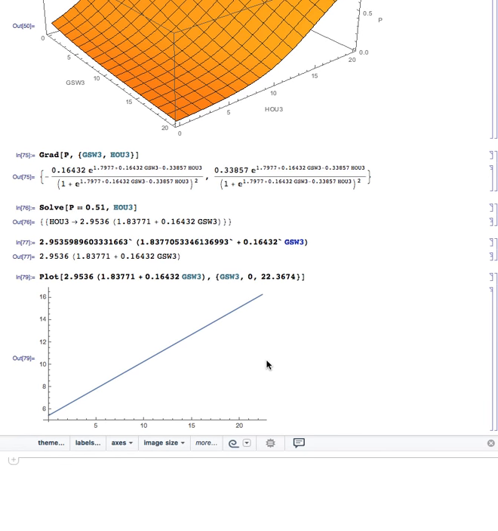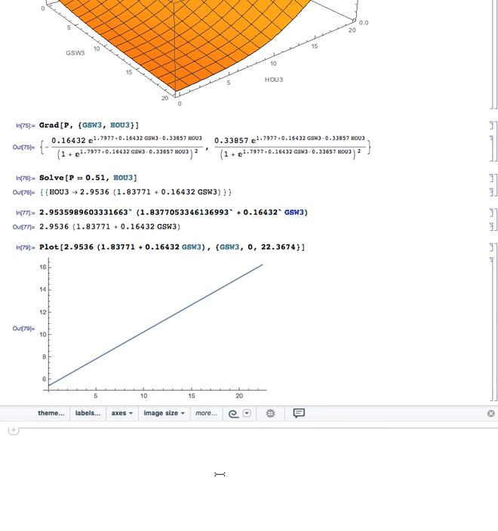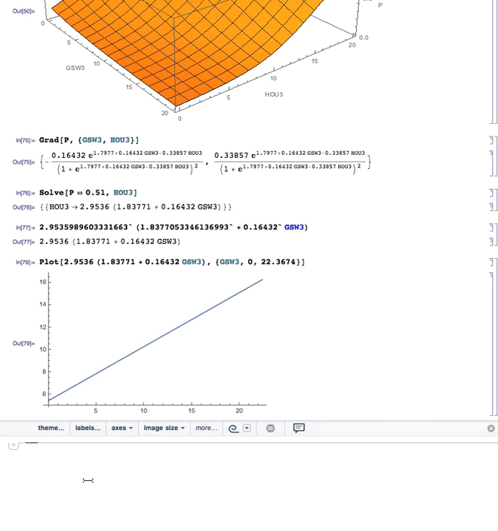So just for a 51% chance of winning any game, not this season, in this series, excuse me, here is the number of 3-point shots. These are the 3-point shots that Golden State hits or is allowed to hit, and these are the 3-point shots that Houston hits. For a 51% chance of winning, you can see that for approximately 5 3-point shots that Golden State hits, Houston has to hit about 8.